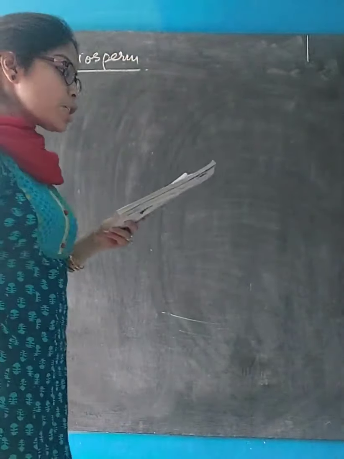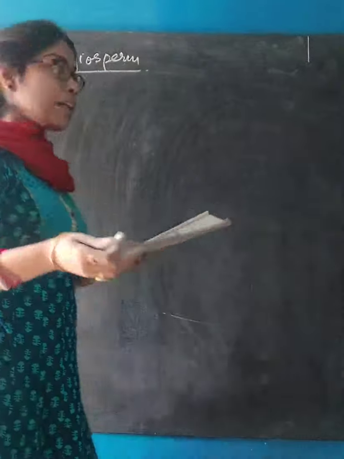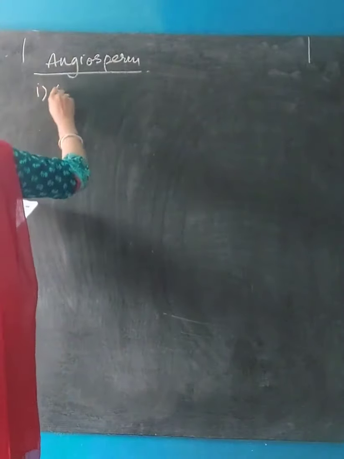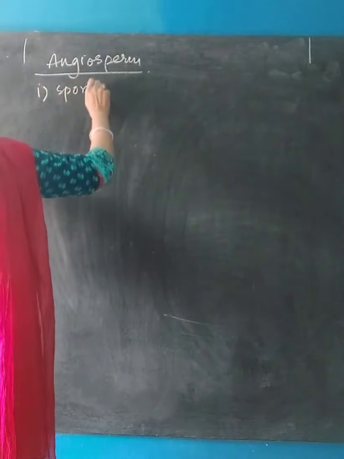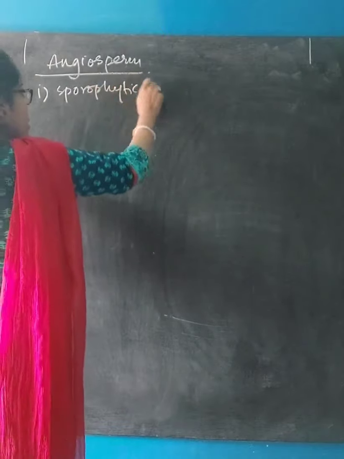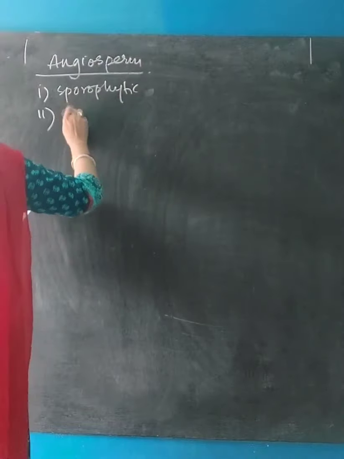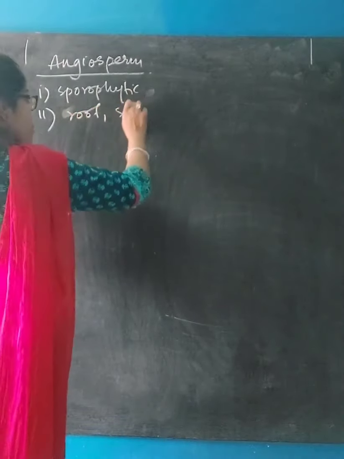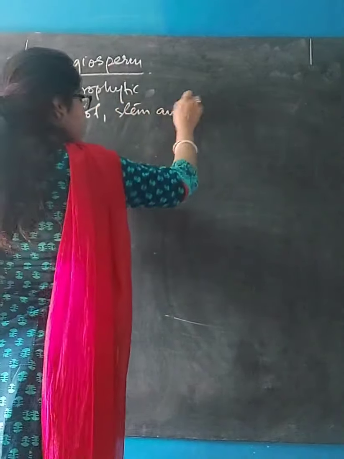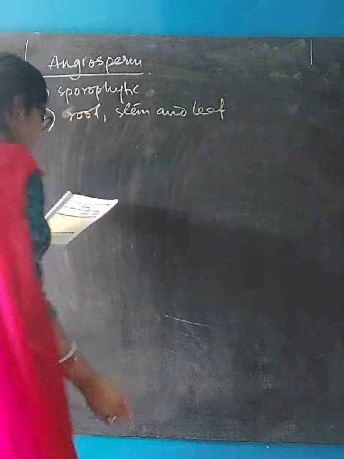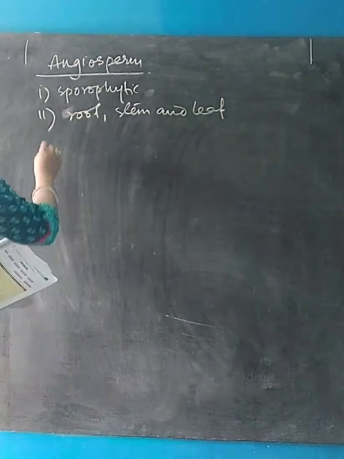The main plant body is sporophytic, which contains root, stem and leaf. So the first point is sporophytic plant body, differentiated into root, stem and leaf. Next point, fruit is formed.